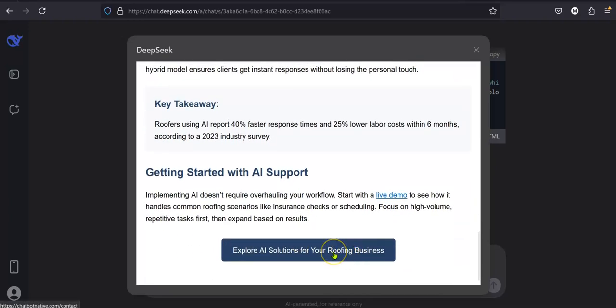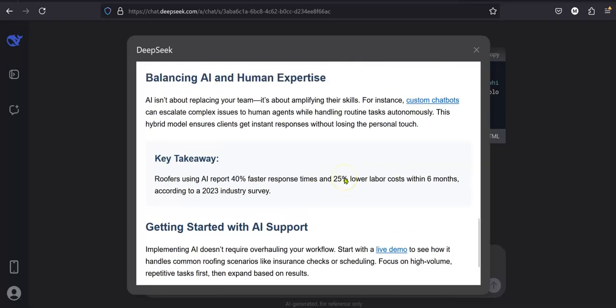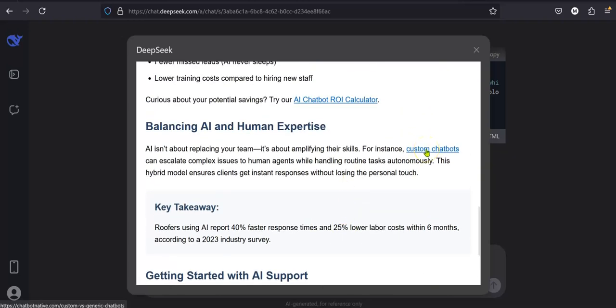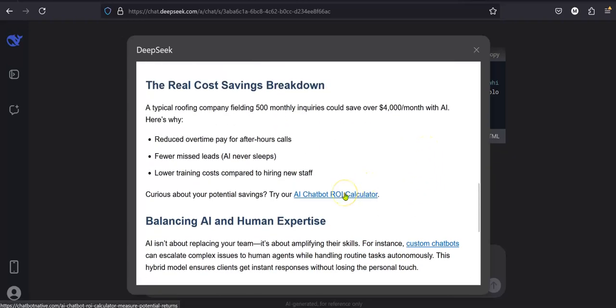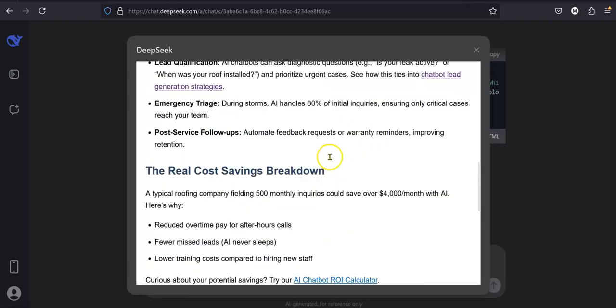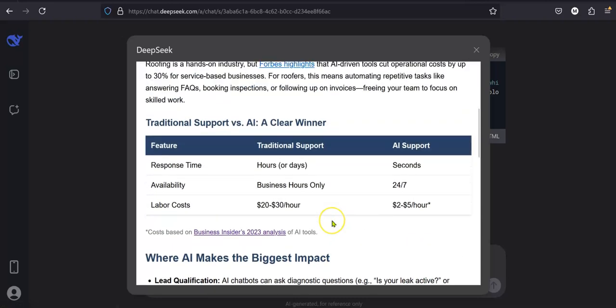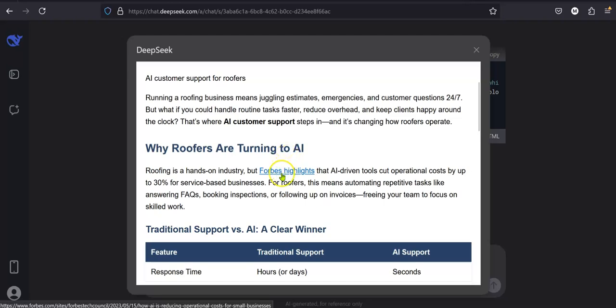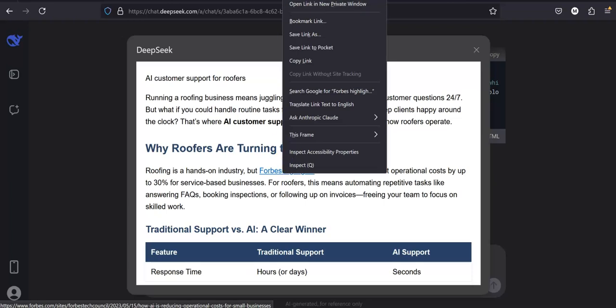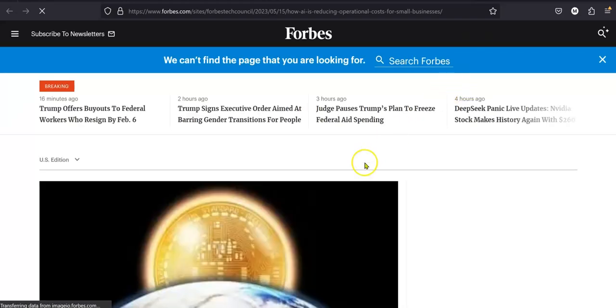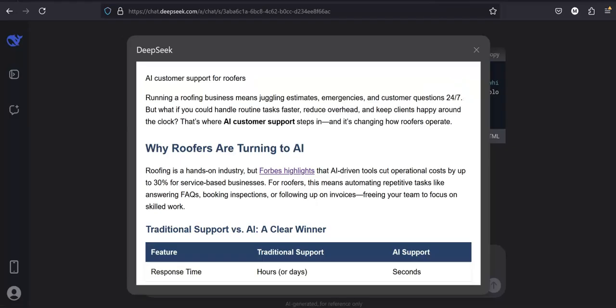All right, and that's my contact information. Start a live demo for my demo page. Custom chatbots, custom versus generic. ROI calculator. Let's see if that's a proper link. That's a proper link of mine too. Chatbot lead generation. That's a proper link as well. And Forbes highlights. I'm guessing this is not a real link, but we'll try copy, open a new tab. And let's see, can't find that page. That's what I thought was going to happen with it.